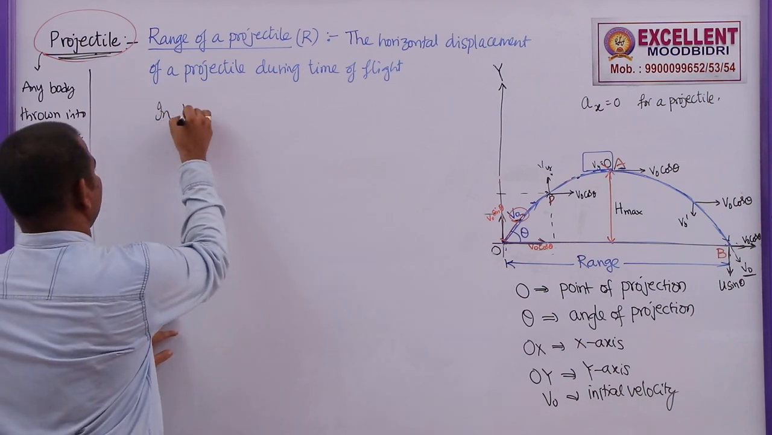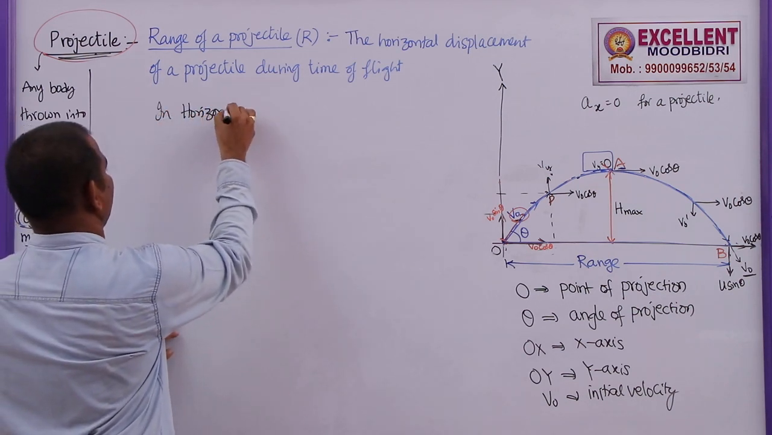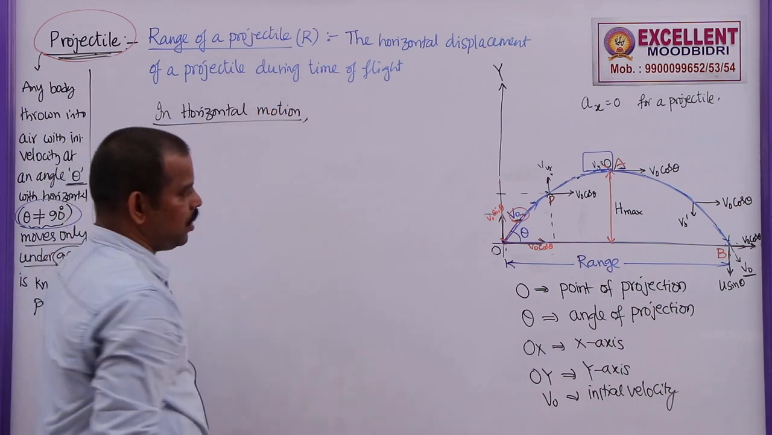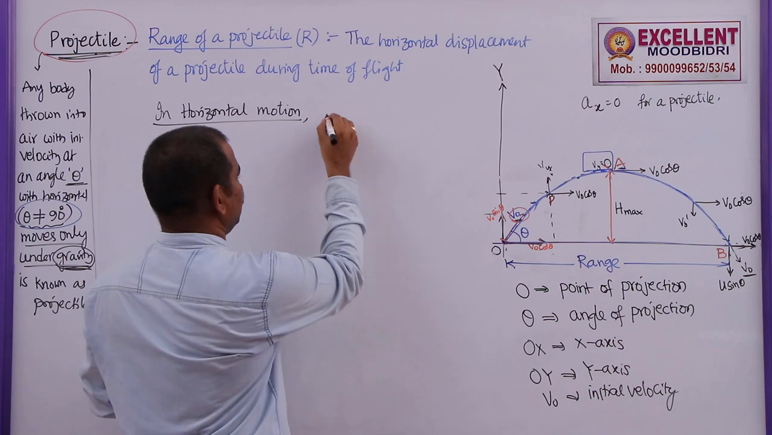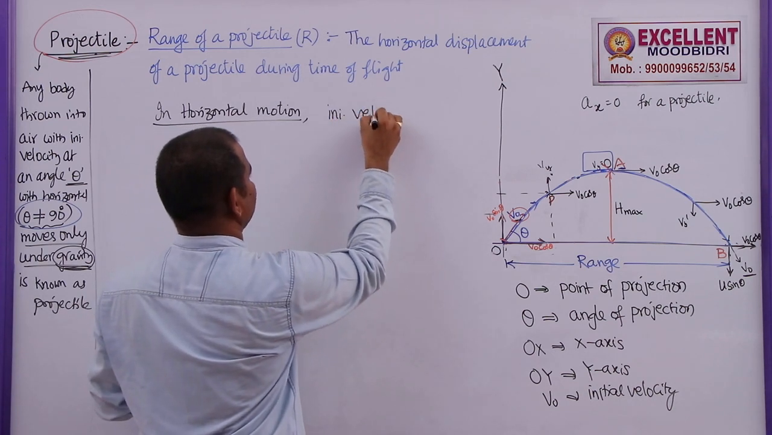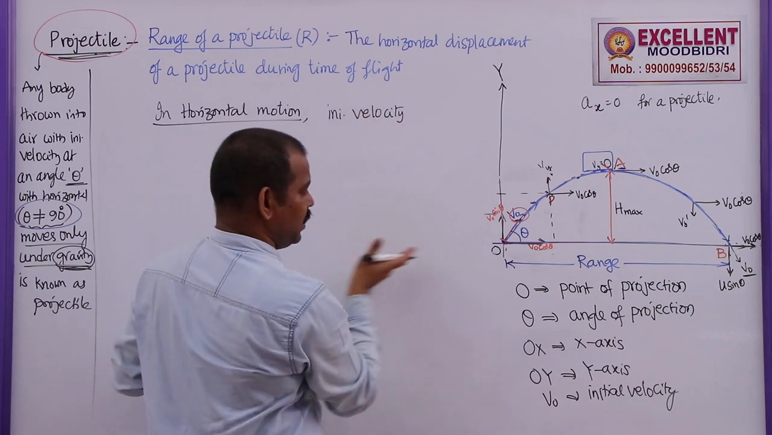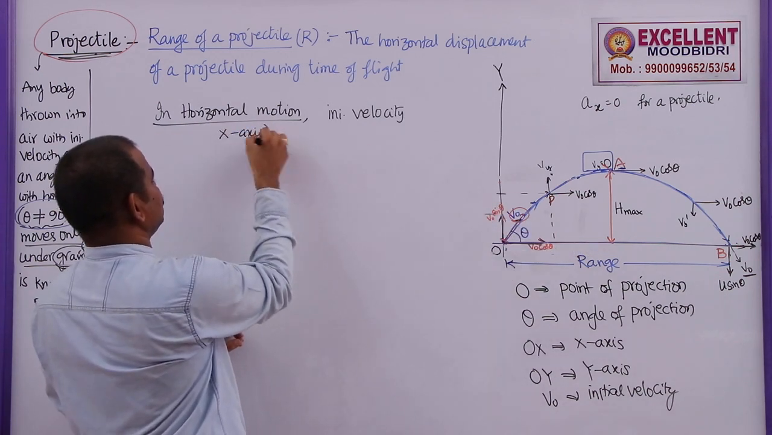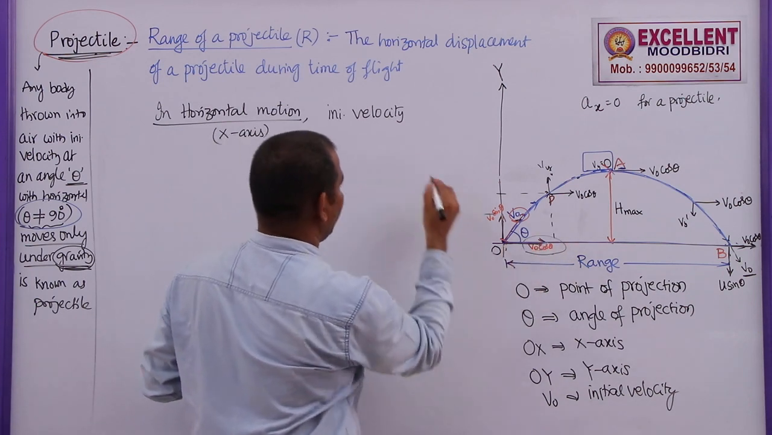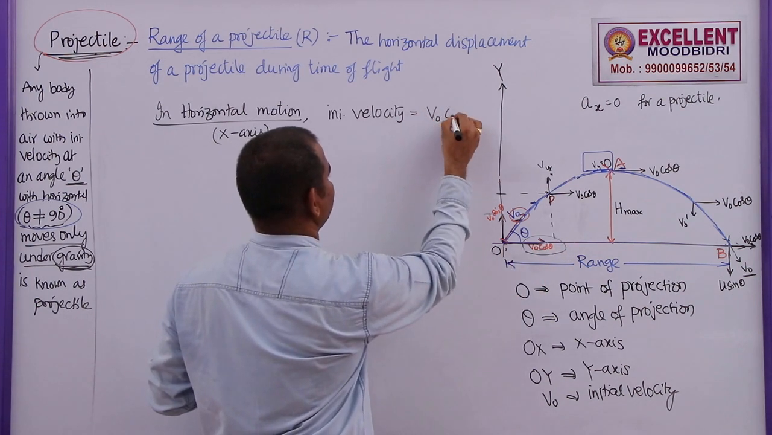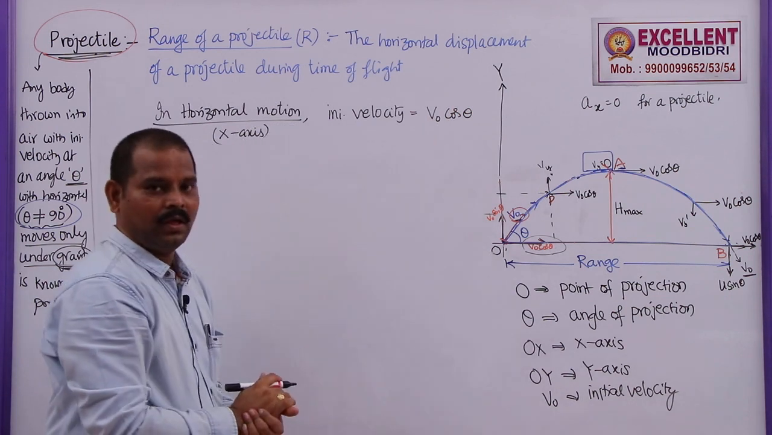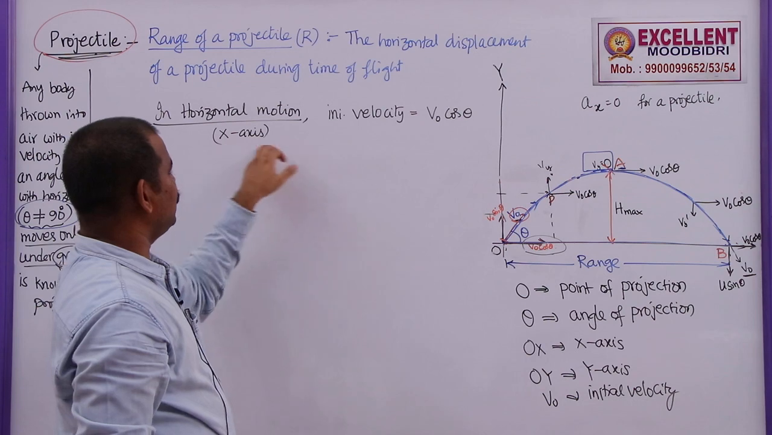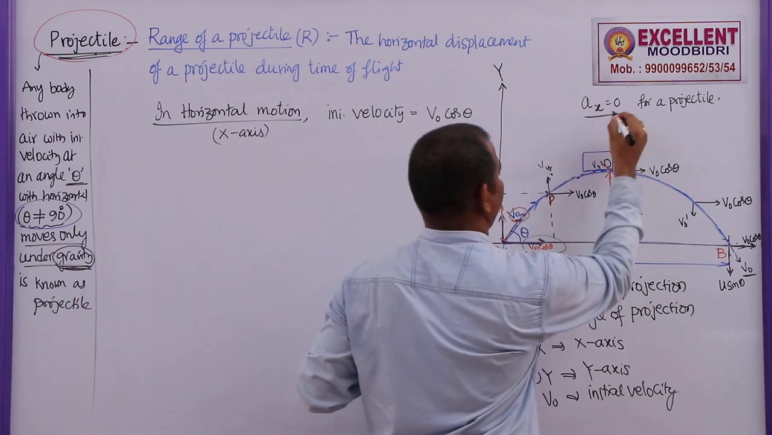So in horizontal motion, what are the known values? That is the initial velocity of this projectile along the x-axis. So this is V naught cos theta. What is the acceleration along the x-axis, along the horizontal direction? We know Ax is 0.